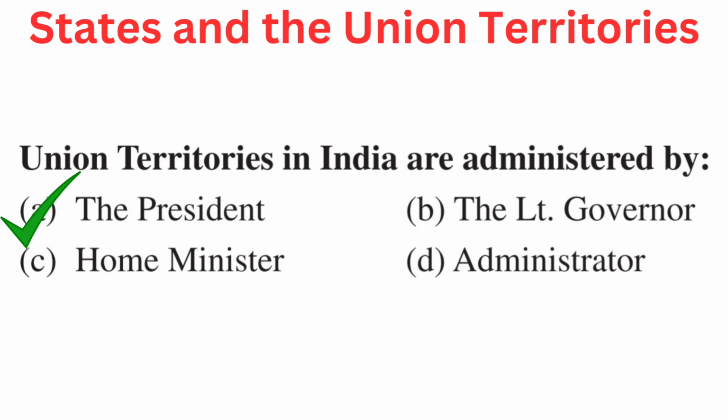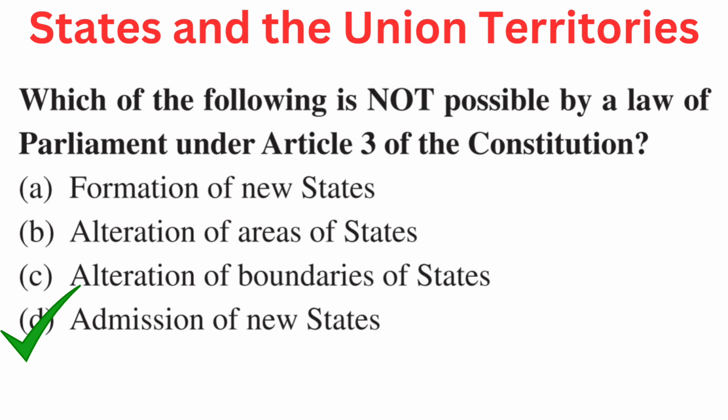The president. Your question is: which of the following is not possible by a law of parliament under Article 3 of the Constitution? Your options are A. Formation of new states, B. Alteration of areas of states, C. Alteration of boundaries of states, or D. Admission of new states. Right answer is D.